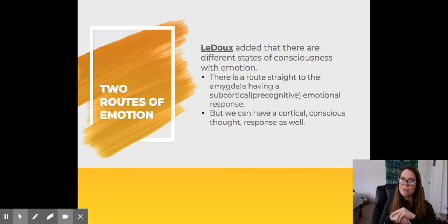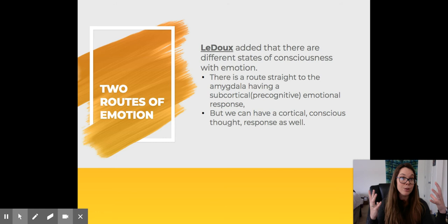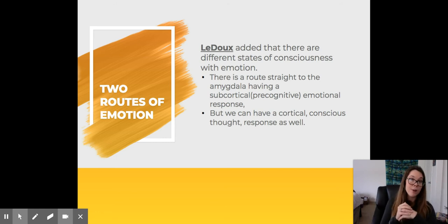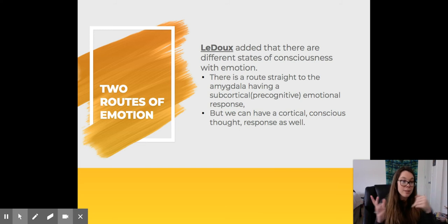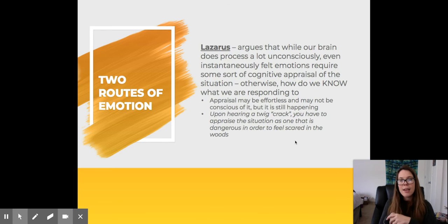Yeah, it's very interesting. And again, this is all new research, so I don't know too much, right? But essentially what I want you to know is that Ledoux added the aspect of different states of consciousness with emotions. And Lazarus, I did a little research on Lazarus with our last book because he was pretty new in our last book.